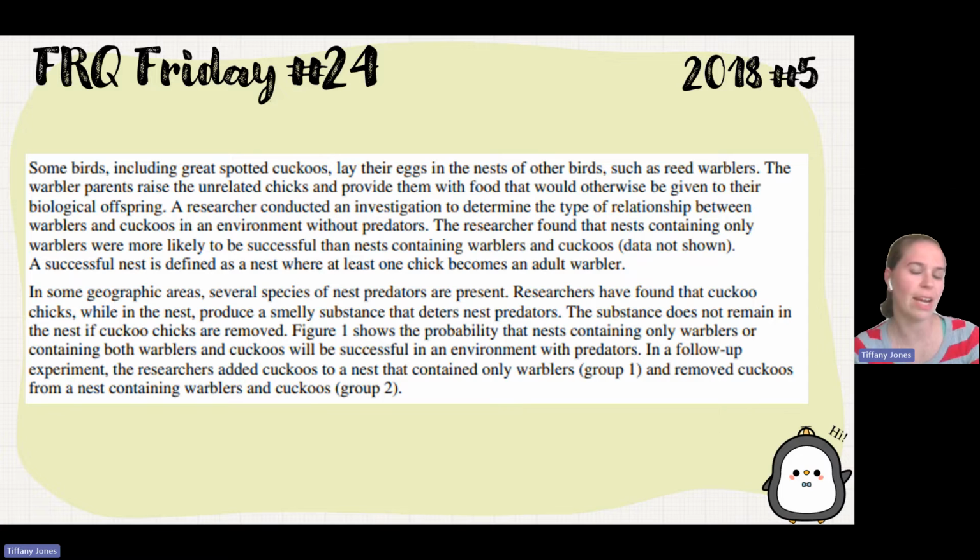In some geographic areas, several species of nest predators are present. Researchers have found that cuckoo chicks, while in the nest, produce a smelly substance that deters nest predators. The substance does not remain in the nest if the cuckoo birds are removed. Figure 1 shows the probability that a nest containing only warblers or containing both warblers and cuckoos will be successful in an environment. In a follow-up experiment, we then added cuckoos to a nest that contained only warblers and removed cuckoos from a nest containing warblers and cuckoos.